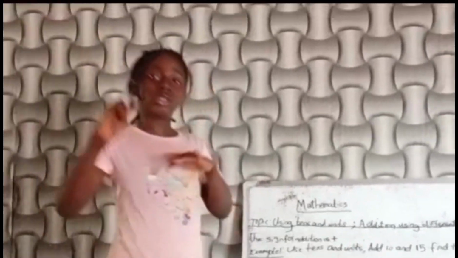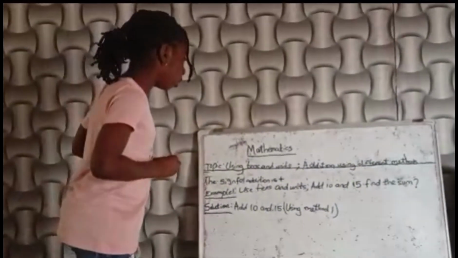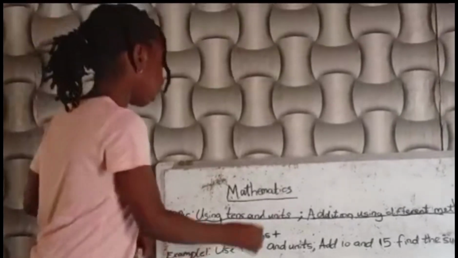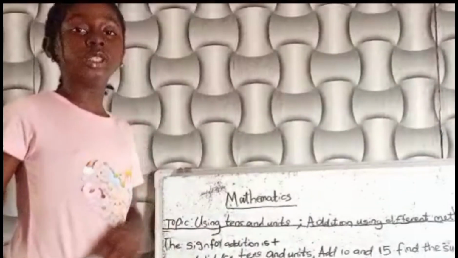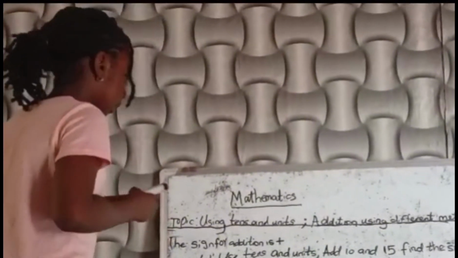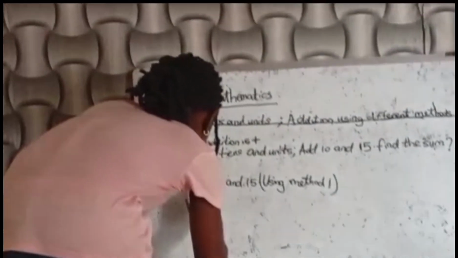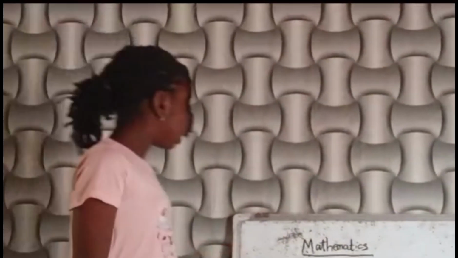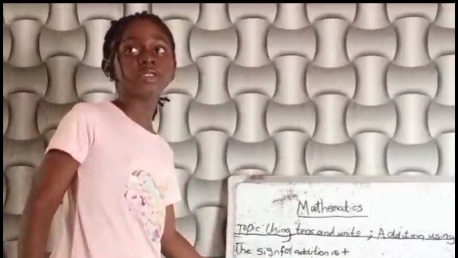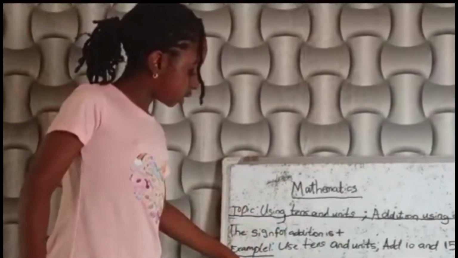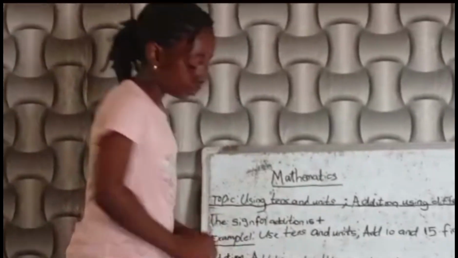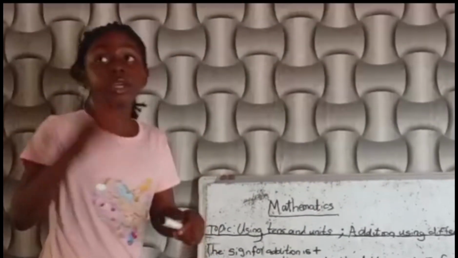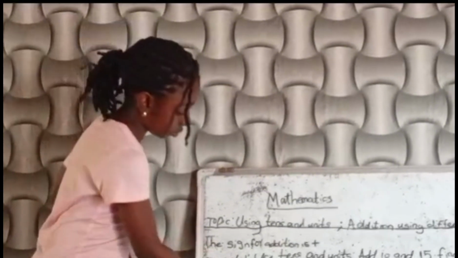Add 10 and 15 using method 1. Now, we all know that tens is denoted with T. So we're going to write it now. This T stands for tens. Some people do that. To make you understand it, we denote it with T.